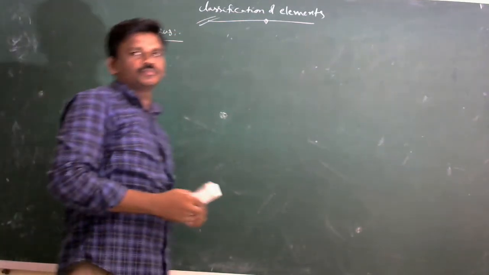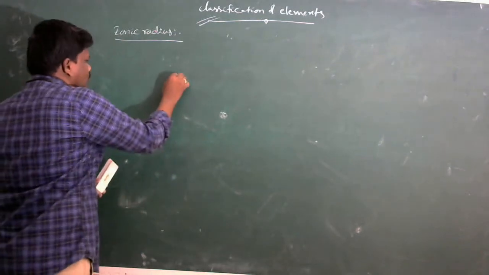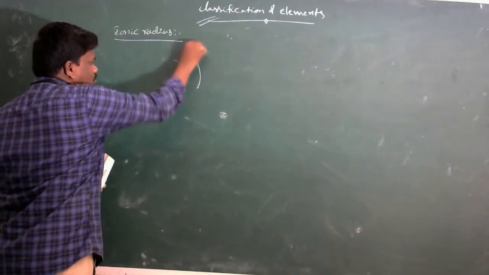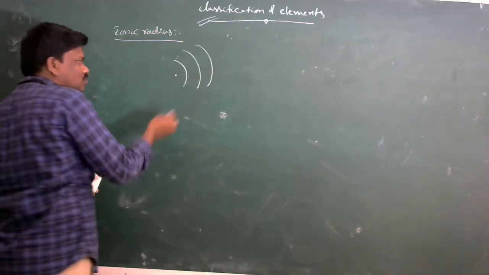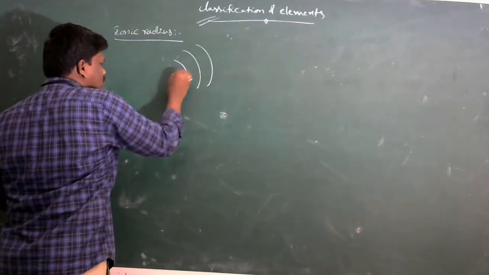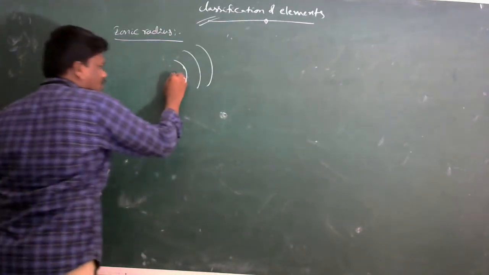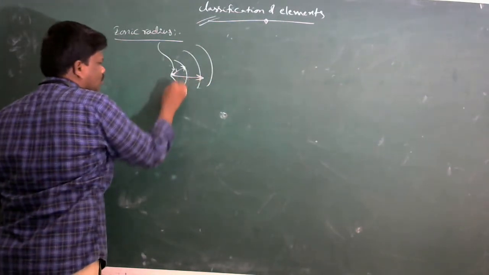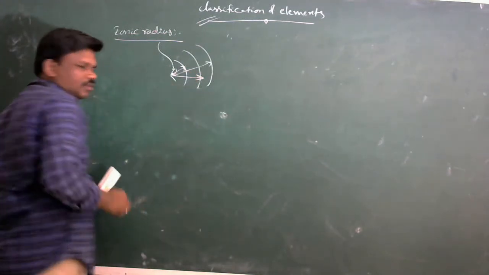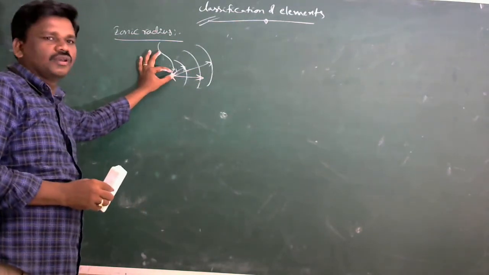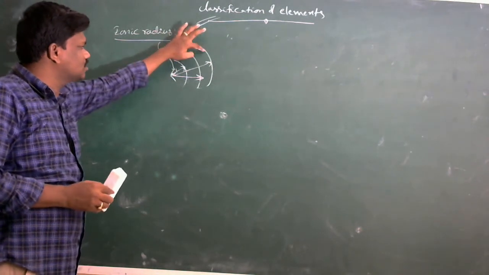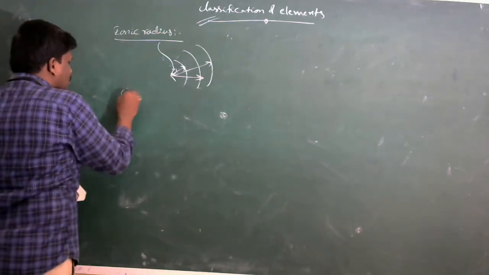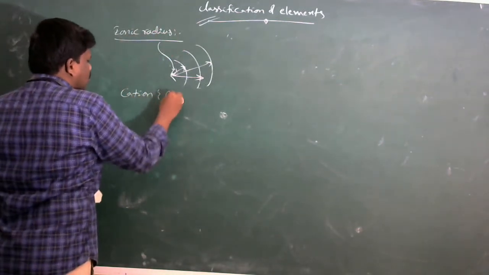Ionic radius. The distance between the center of the nucleus and electron cloud of the outermost energy level. Here, nucleus and outermost energy level. This distance gives ionic radius. The distance between the center of the nucleus and electron cloud of the outermost energy level gives ionic radius. These are two types: cationic radius and anionic radius.